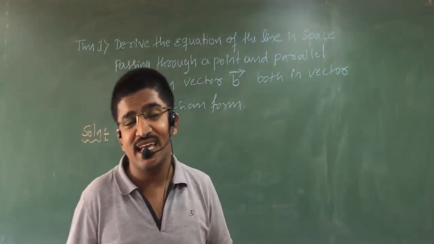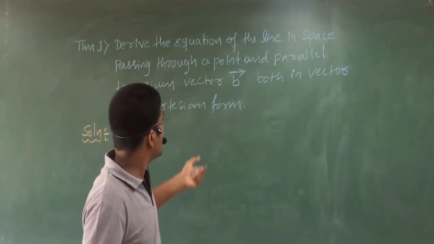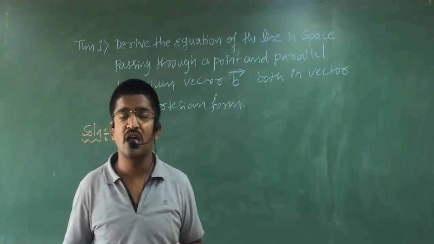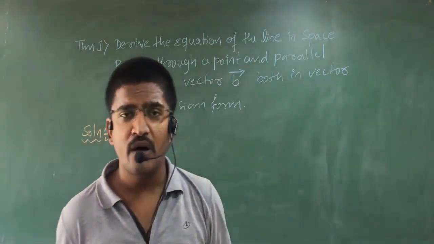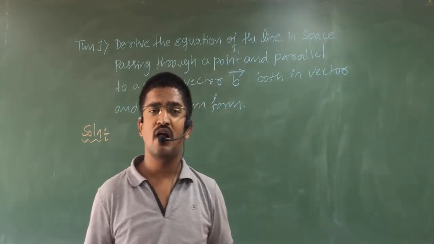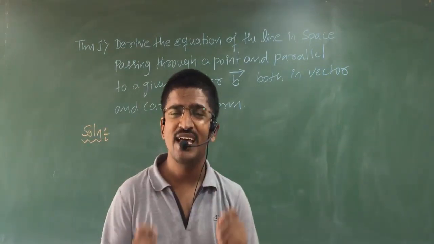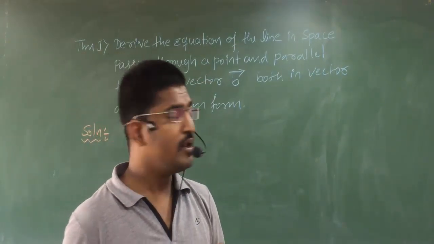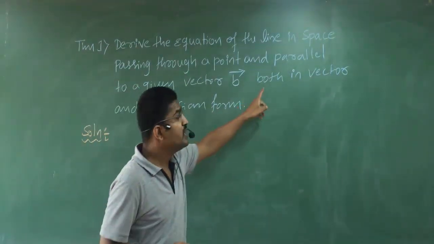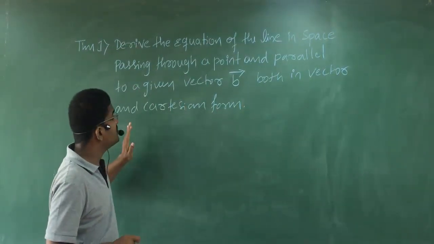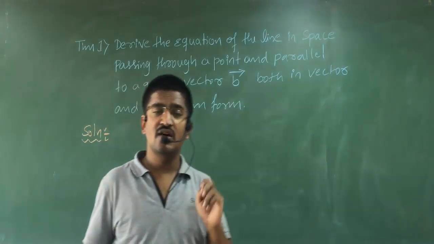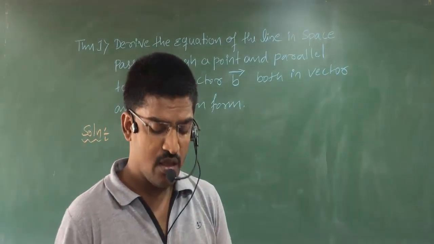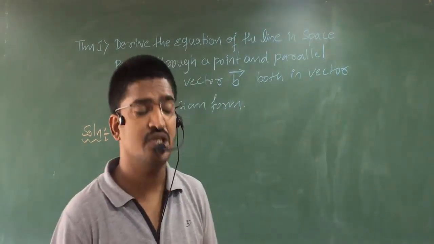Like that, in the place of AP, here we have vector AB. Are you getting my point? So vector b is given, no problem. Given things, no problem. What we have to find, that we have to concentrate on. We have to find it both in vector and Cartesian form.